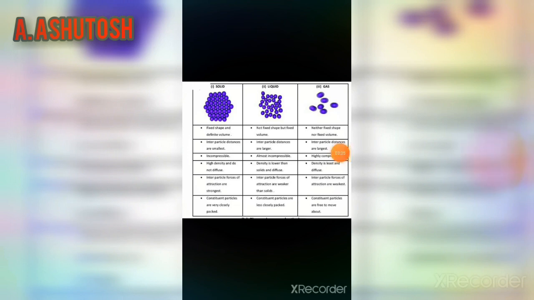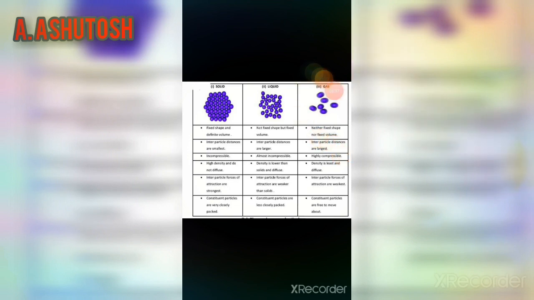Then see the properties of liquids. First, they have no fixed shape but fixed volume. Their interparticle distance is larger. They are almost incompressible. Their density is lower than solid and they diffuse. Their interparticle force of attraction is weaker than solid. Their constituent particles are less closely packed.